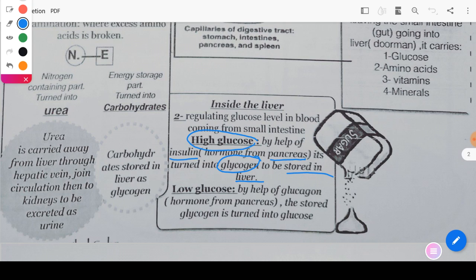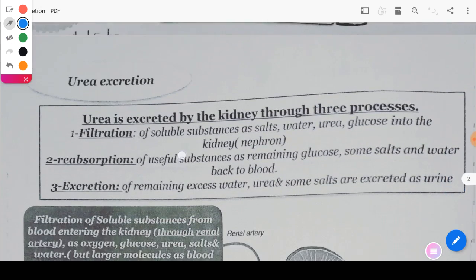So what about a low level of glucose, low concentration of glucose? The pancreas starts to secrete another hormone called glucagon. What does this hormone do? It starts to break down glycogen, which is stored inside the liver, into glucose, to increase the low glucose concentration inside the blood. Is it clear? Okay.